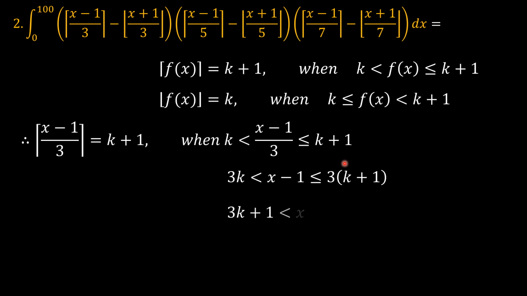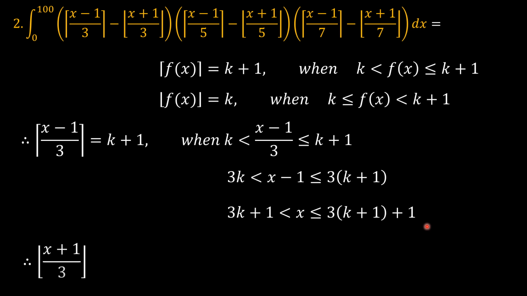And then you can add 1 to both sides, and the inequality signs remain. So we do have a scenario where the ceiling function of x minus 1 over 3 is equal to k plus 1 when x is between 3k plus 1 and 3 times k plus 1 plus 1.